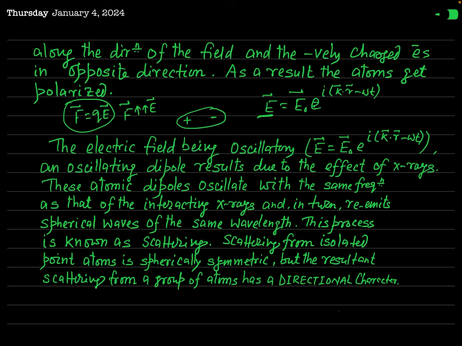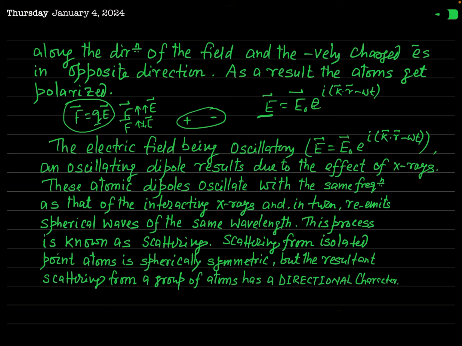But at the same time, if Q is negative, what will happen? A negative charge experiences an electric force opposite to the electric field. So the electron will experience a force in the direction opposite to that on the nucleus.